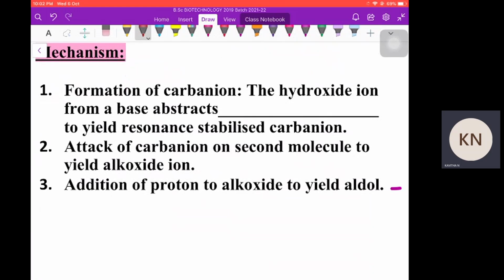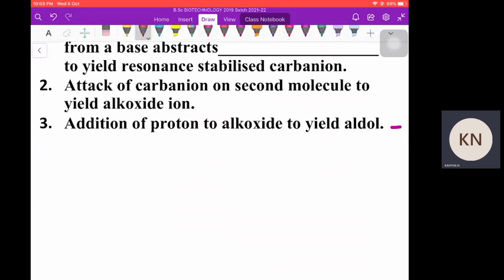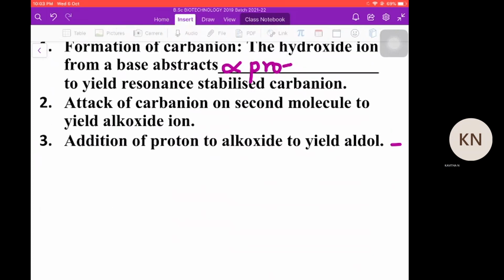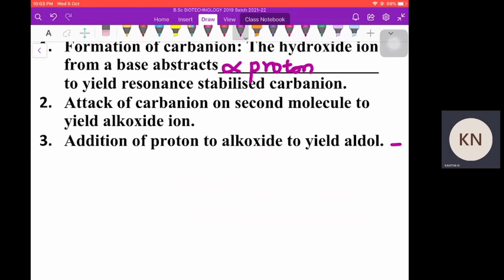Either an aldehyde or a ketone which has alpha hydrogen loses one of the alpha protons in presence of a base, because hydroxide ion from the base abstracts alpha protons, to yield a water molecule. This is the abstraction of alpha proton.